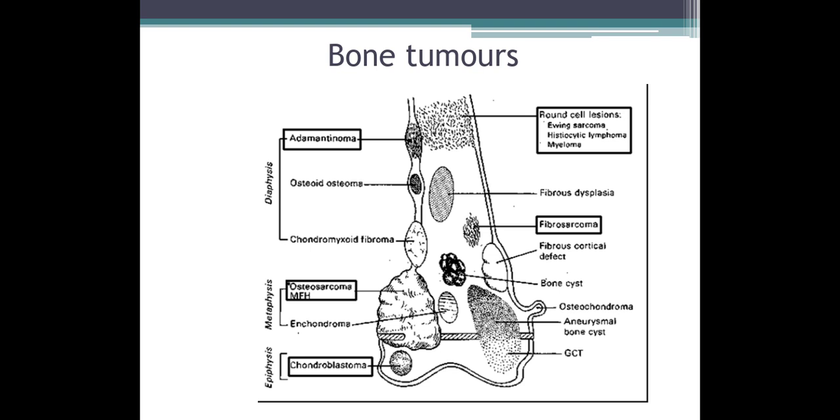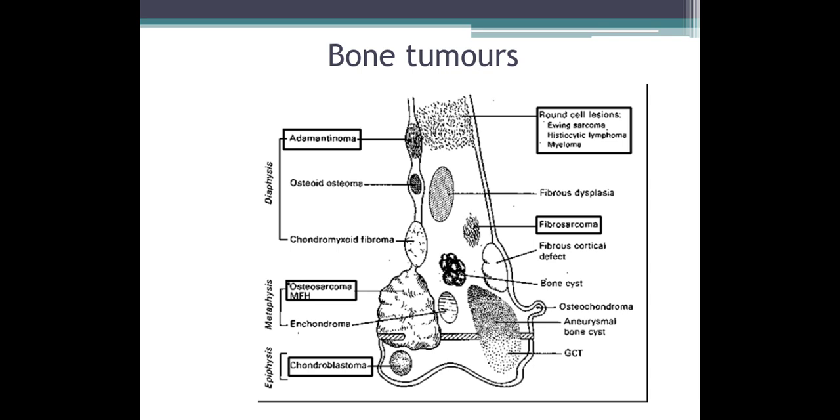Coming to bone tumors, they can be classified either according to the location of the tumor within the bone or according to the age of onset of the presentation. By location, they can be classified as diaphyseal tumors, metaphyseal tumors, and epiphyseal tumors. The most common diaphyseal tumors are Ewing sarcoma, lymphoma, myeloma, adamantinoma, osteoid osteoma, and chondromyxoid fibroma.